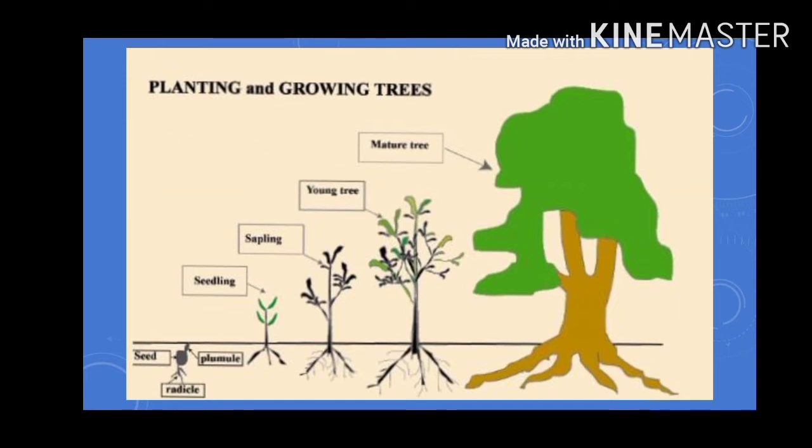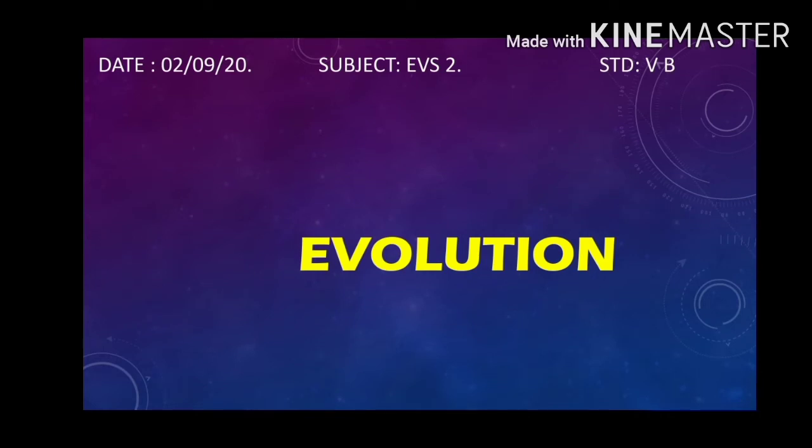So gradual and continuous change can be seen in plants and also in animals. Like the changes of a seed from seedling to a huge tree is called evolution. Today we are going to study about evolution and stages of evolution in animals. Evolution is generally understood to mean gradual and continuous change. Evolution in plants and animals can be understood in the following manner.